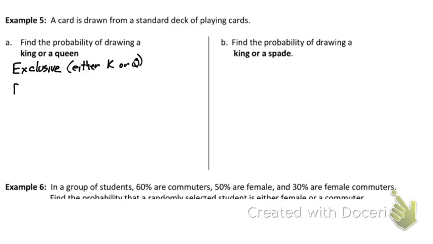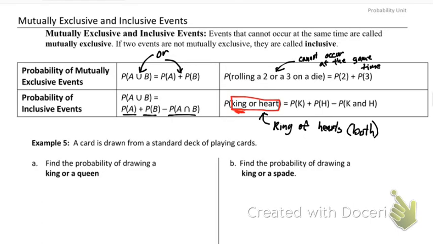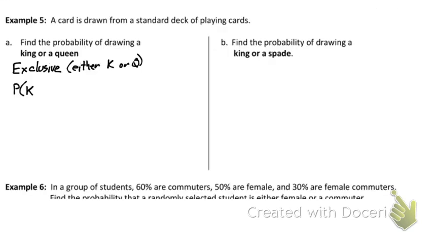So that means what we're trying to do is find the probability of a king or a queen, which is just going to equal the probability of it being a king plus the probability of it being a queen. Well, the probability of it being a king, remember there's 4 kings in a deck of 52. There's also 4 queens in a deck of 52. Now note this is an or statement, so we don't have to worry about removing something and leaving it off to the side. This is an or, not an and statement.